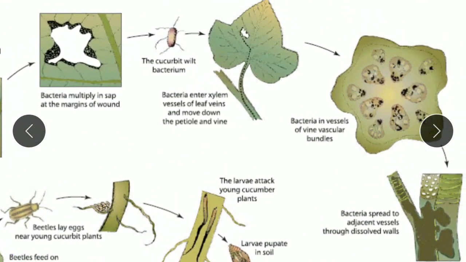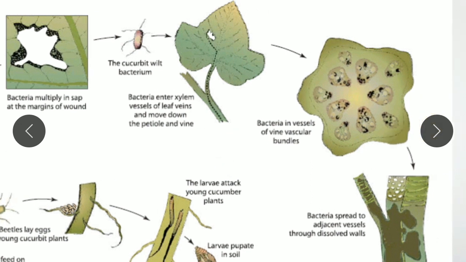This bacteria will then enter the xylem vessels of the leaf vein. It will move down the petiole, and down into the vine, into the stem. In the entire plant, it will keep multiplying. And when we observe the tissue, bacteria is found in the vascular bundles of the vine. So we can see that the bacteria are growing in the vascular bundles.